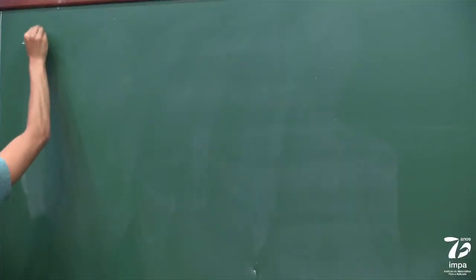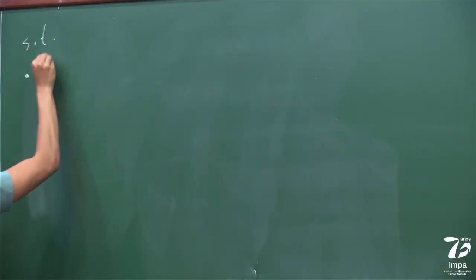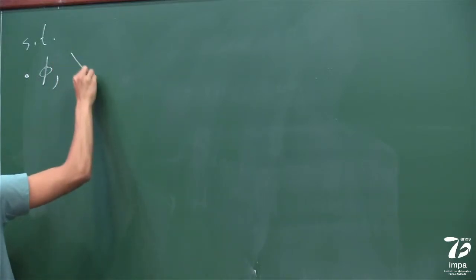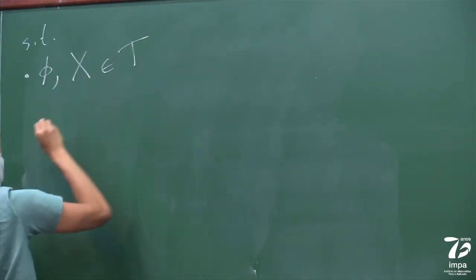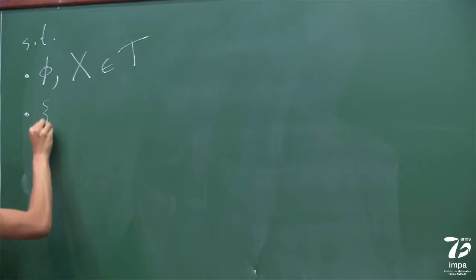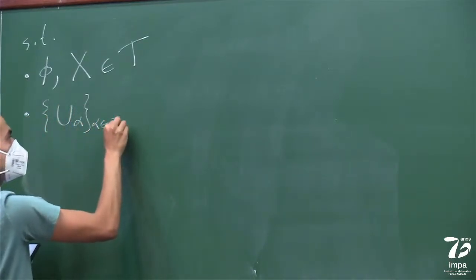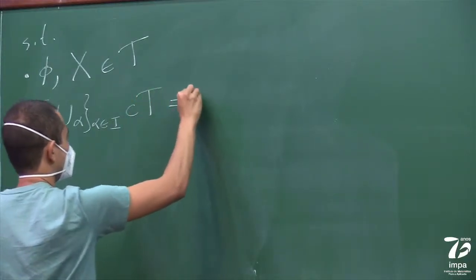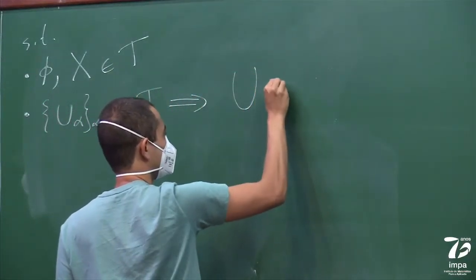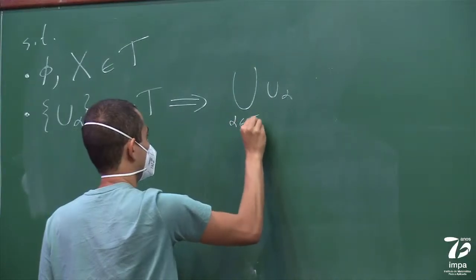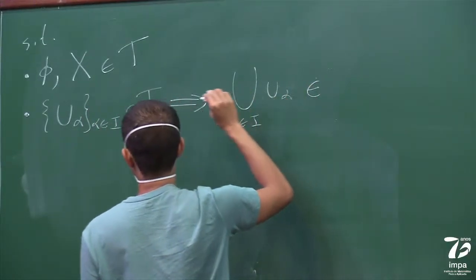The empty set and the total space are elements of the topology. If we have a collection of sets in T, then their union is also in T.